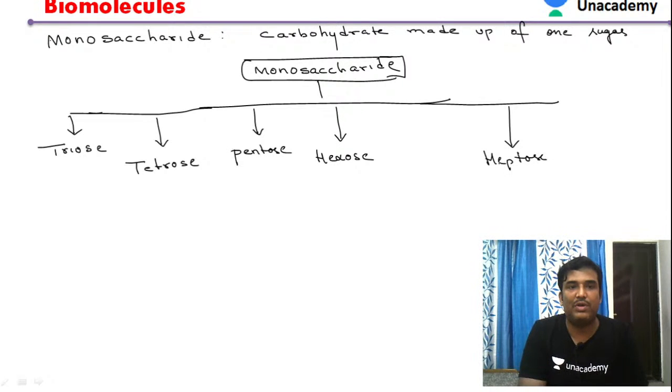Let us see what each of these is. The first one is called a triose.